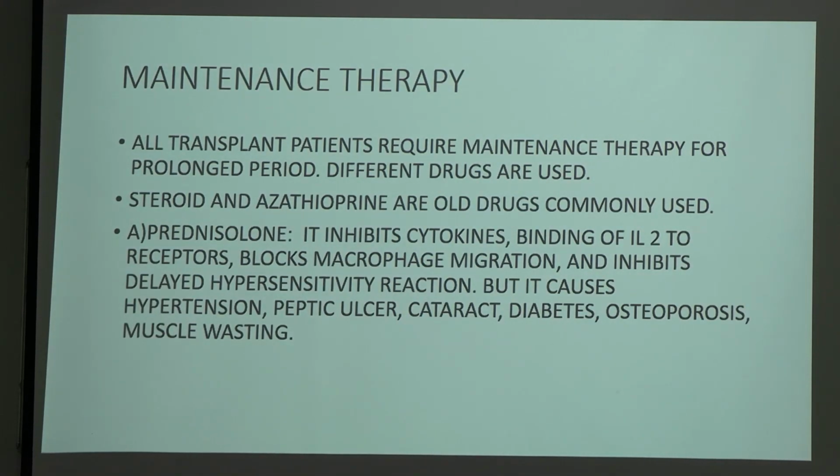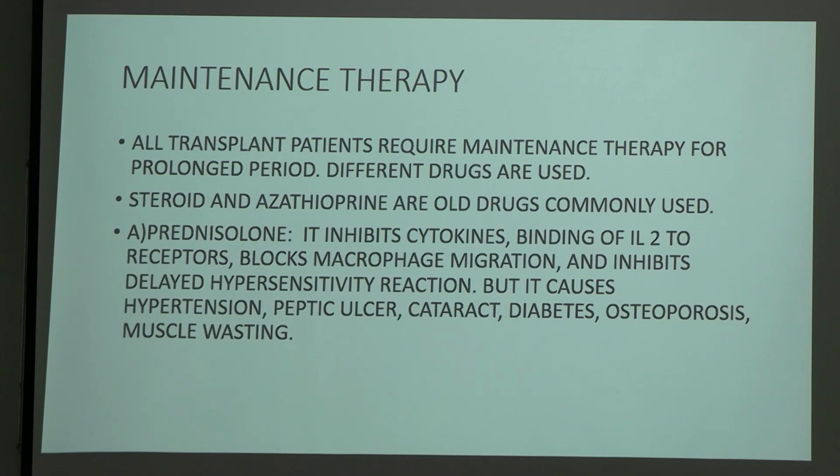Coming to maintenance therapy. For the patient who has already received the organ, meaning organ transplantation has already been done, we give maintenance therapy. All transplant patients require maintenance therapy for a prolonged period of time. Different drugs are used like steroid and azathioprine. These are the commonly used drugs, and in steroid we have prednisolone.